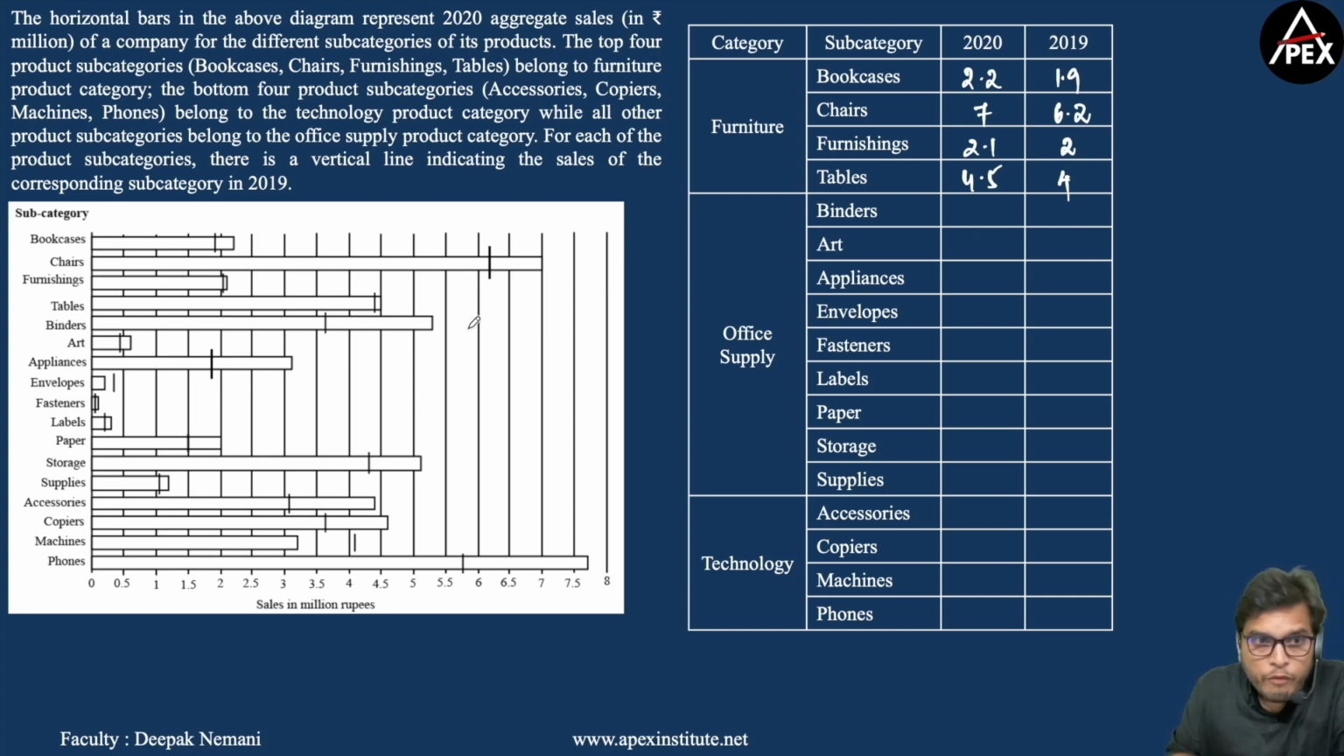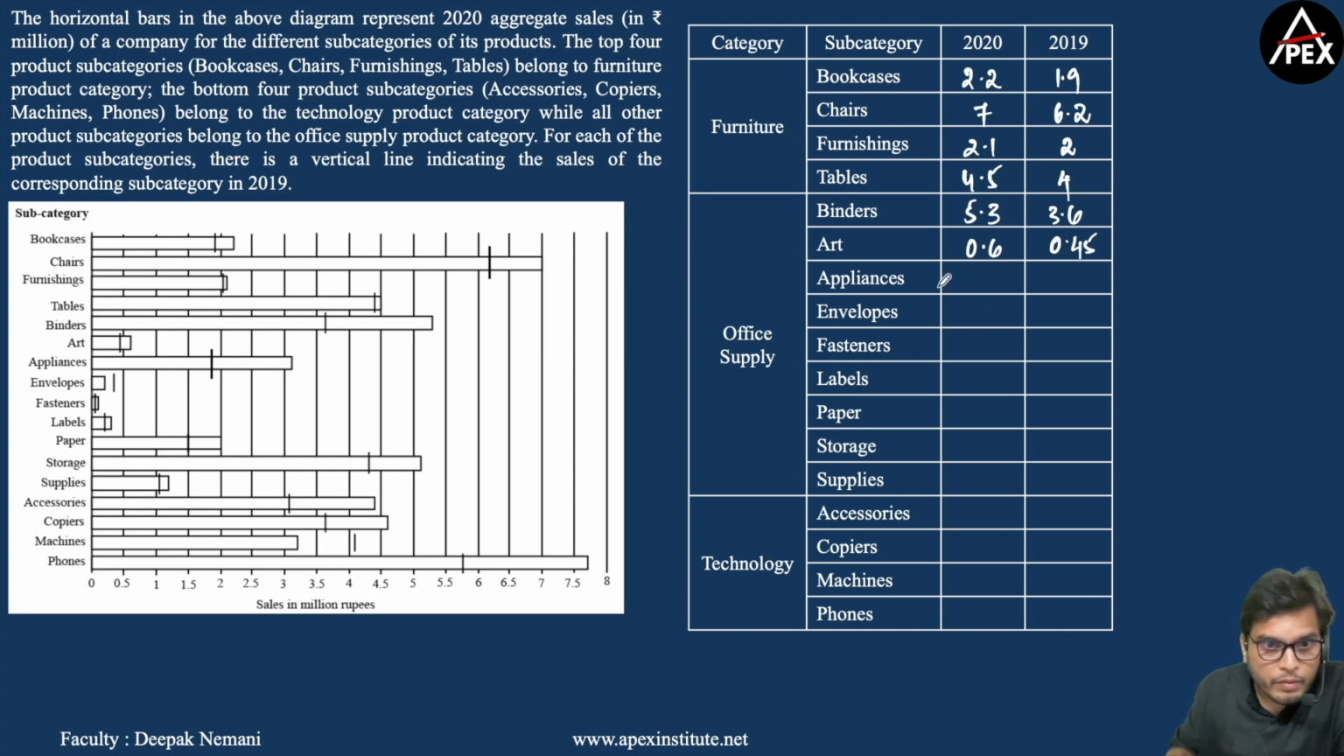Now coming to office supply category, binders, this is greater than 5, close to 5.5. Let me consider this as 5.3 in the year 2020, and this is just after 3.5, close to 3.5. Let me consider this to be 3.6. Now art, this is just after 0.5, so let me consider this as 0.6, and in 2019 you can consider that to be either 0.4 or 0.45.